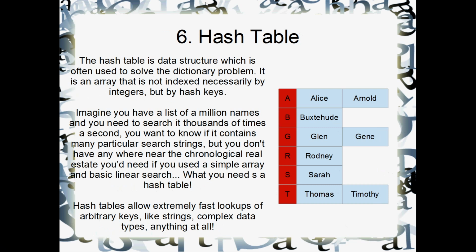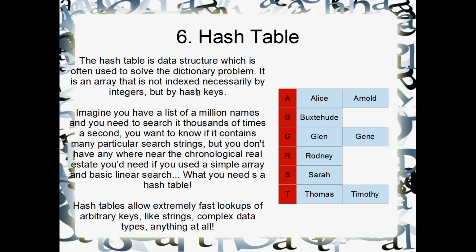Number 6, the hash table. Okay, so this is a really good data structure as well, extremely powerful. So hash tables are really closely linked to another general concept, which is just called hashing, which is a really interesting read as well. But it's often used to solve what's called the dictionary problem, and it's pretty much just an array, but it's not necessarily indexed by integers. You index items in a hash table by these things called hash keys. And the cool thing about hash keys is that they can be anything. They don't have to be integers. They could be floats or even complex data structures themselves. Anything that can generate a hash could be used as a hash key.